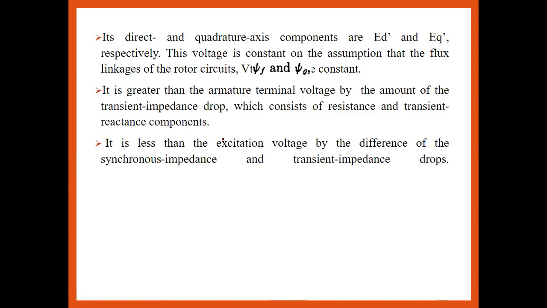If it is greater than the armature terminal voltage by the amount of the transient impedance drop, which consists of the resistance and the transient reactance component. If it is less, then the excitation voltage should be the difference, which consists of the resistance and the transient reactance component.